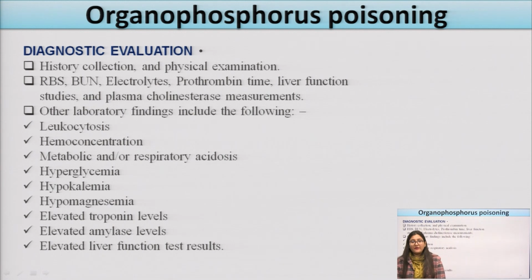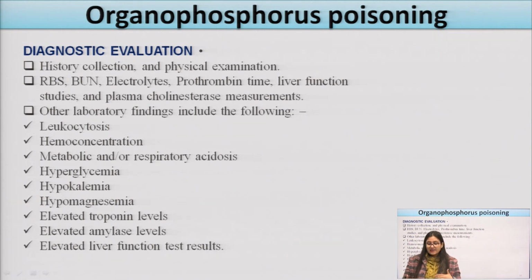Now, what is the diagnostic evaluation? How can we diagnose organophosphorus poisoning? How can we diagnose that this person is suffering from organophosphorus compound toxicity? We can collect the history, or by physical examination we can observe the patient's behavior. We can check RBS, BUN, electrolytes, prothrombin time, liver function tests, and plasma cholinesterase measurement. Other laboratory findings include leukocytosis, metabolic and respiratory